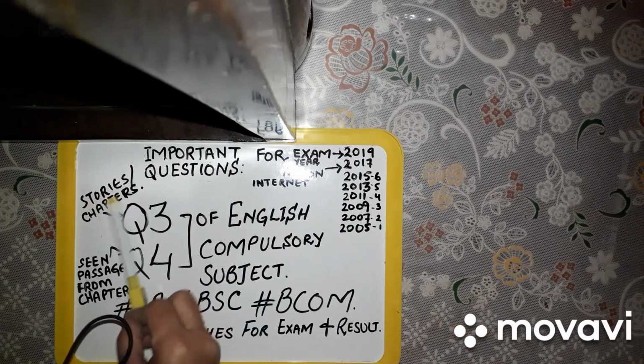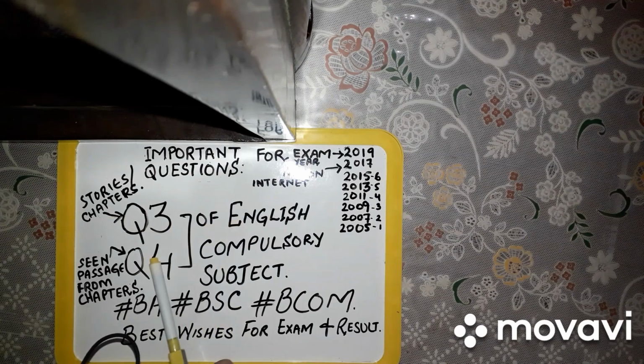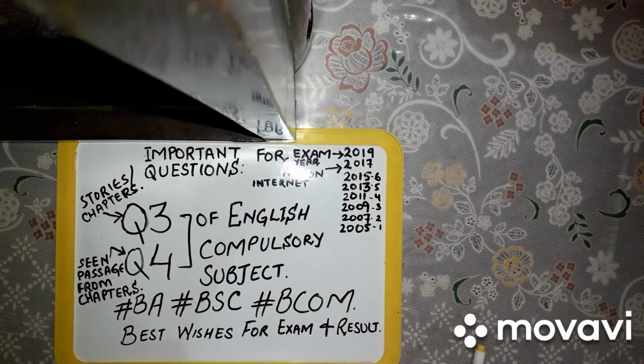Question 3 comes from stories or chapters, and question number 4 comes from seen passages from chapters. So this is for English compulsory subject, BA, BSc and BCom. Best wishes for your exam and result. You can note your important questions for the exam.